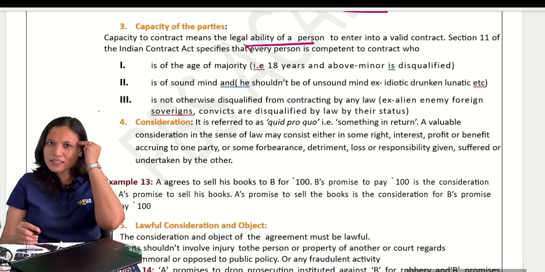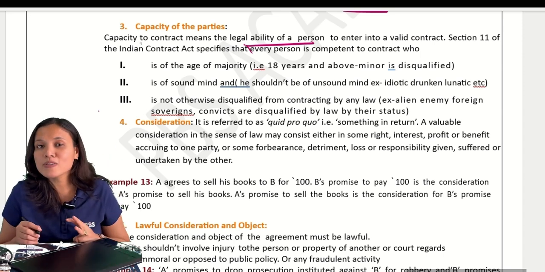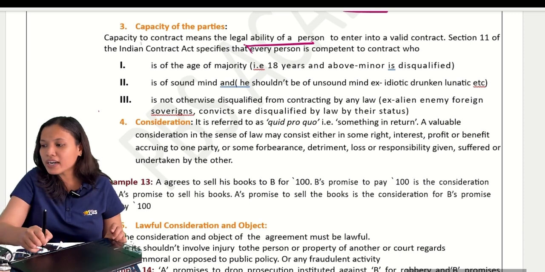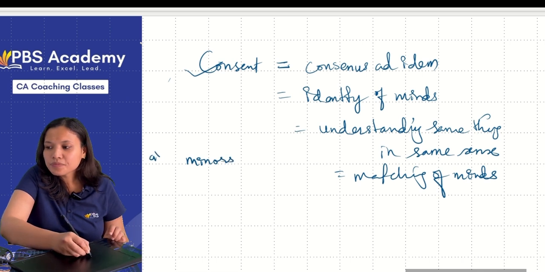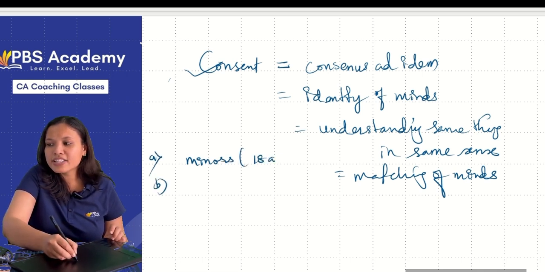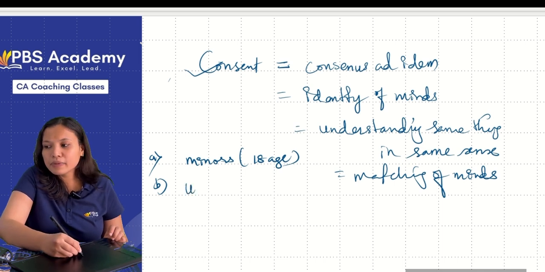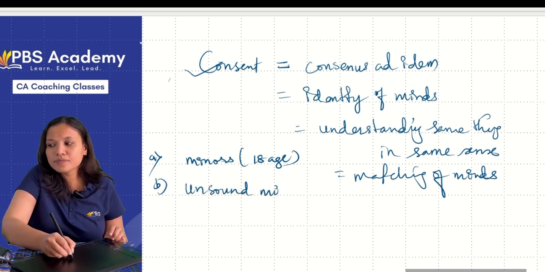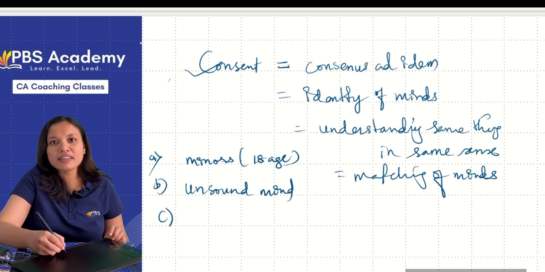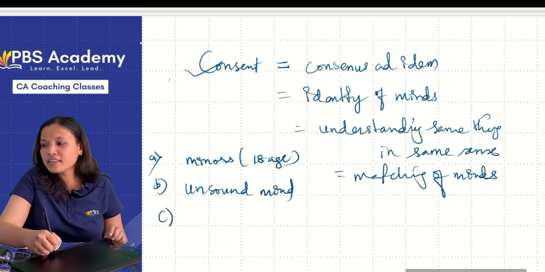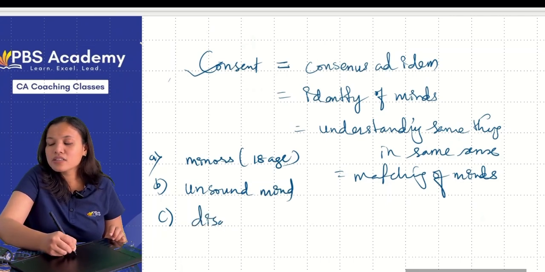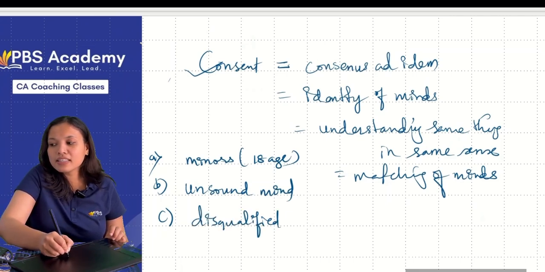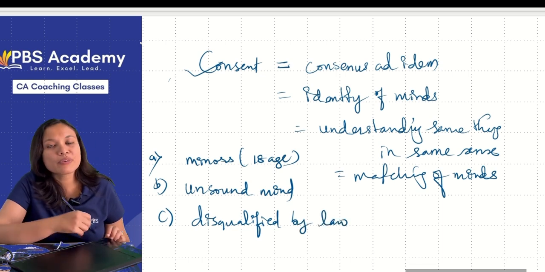Now, there are 3 persons. Remember this, very, very important. There are 3 persons who cannot enter into a contract. Number 1, minors, that is, below age 18. Number 2, persons of unsound mind. Number 3, persons disqualified by law. Other than these persons, all have the capacity to enter into contracts.